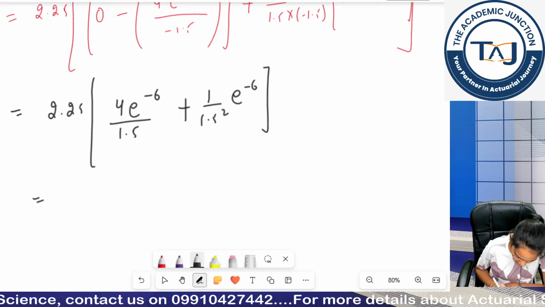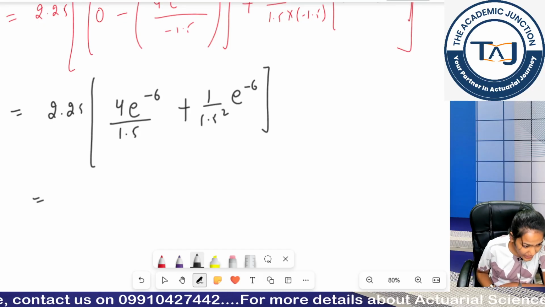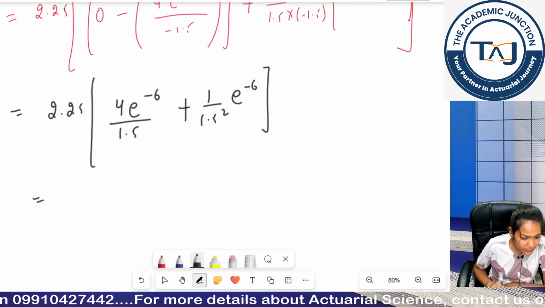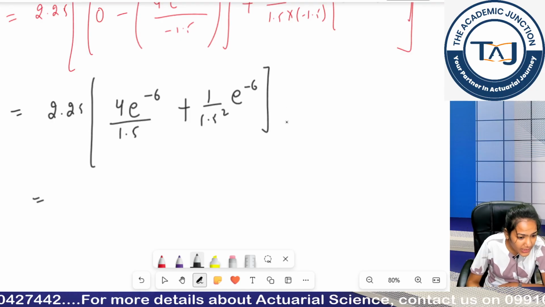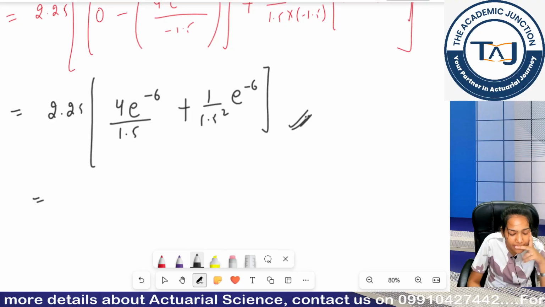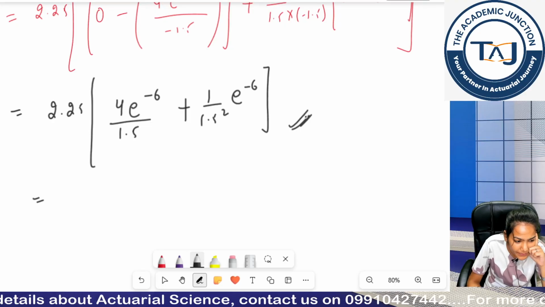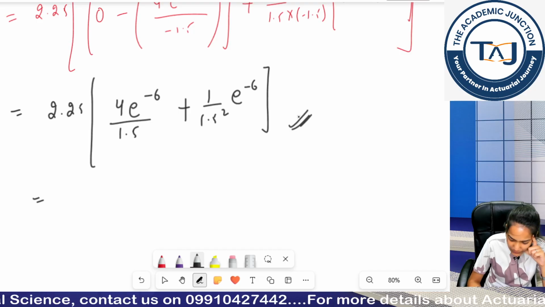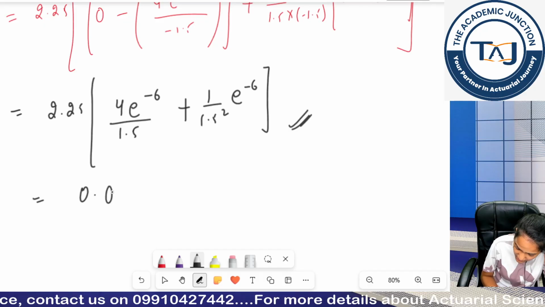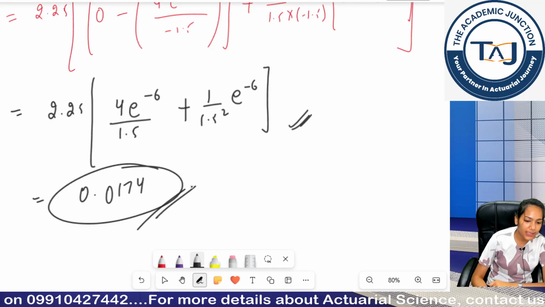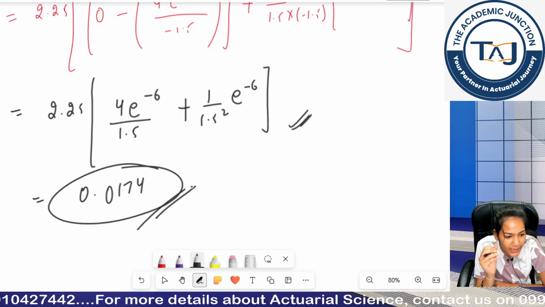What is it coming out, Fatima? Quickly, beta. Now you can simply calculate it using the calculator, right? So give me the answer. So it is coming out 0.0174. Okay. So this was your answer. Now you can see how complicated it is.